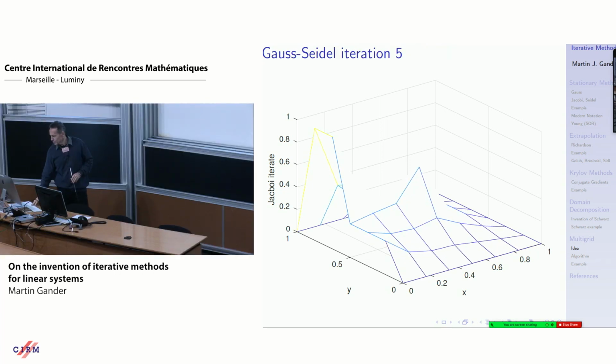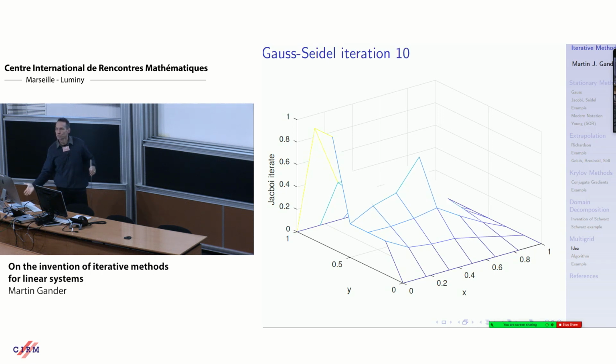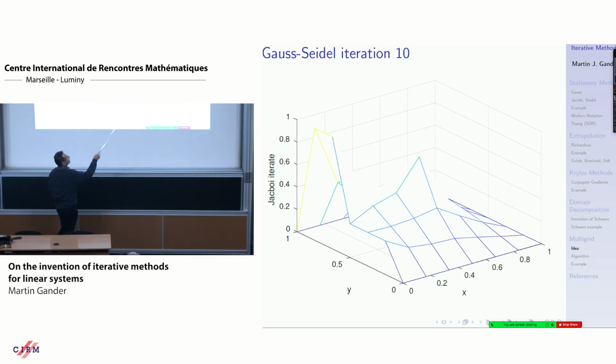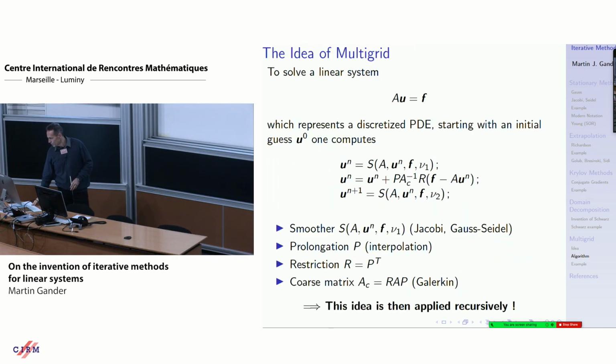You see, it actually converges quite well. After 10 iterations, we have the solution. We don't have a fine solution, but it's a very effective method when the grid is not fine. So the idea of multigrid is very simple.